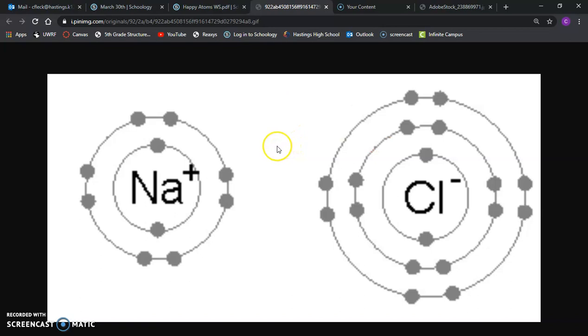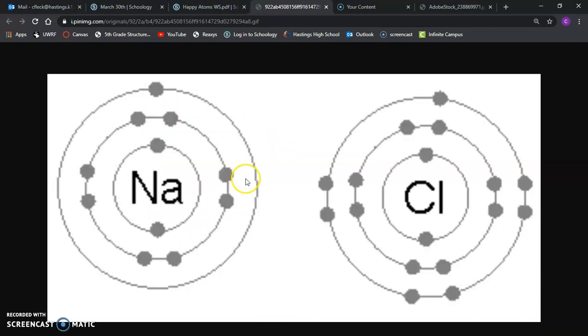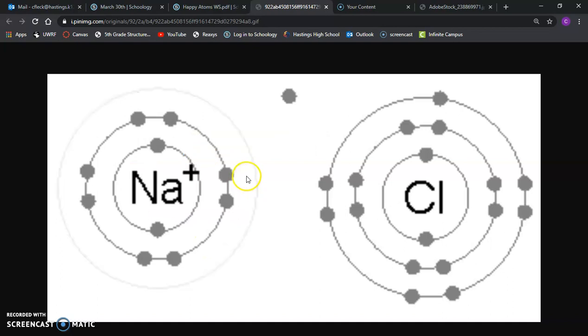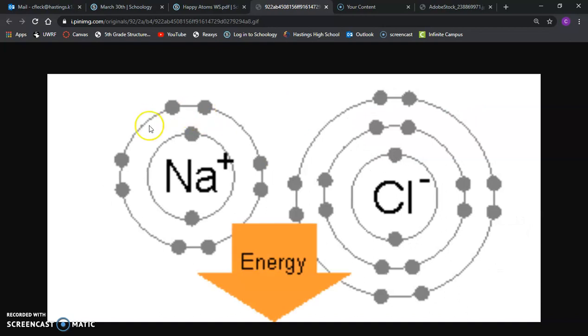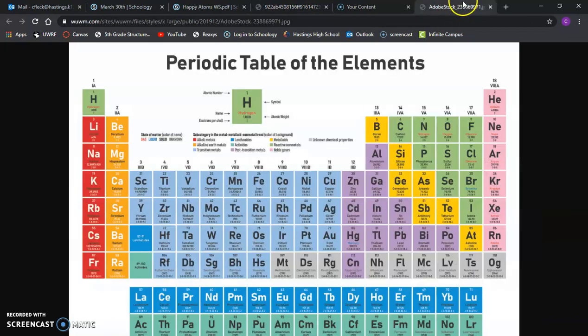We want to arrive at a particular 8 electron scenario where we find ourselves at a noble gas. If I count up these electrons, 2, 4, 6, 8, 9, 10, well, 10 electrons, that's going to be neon. It has atomic number 10, which means it has 10 protons, 10 electrons.